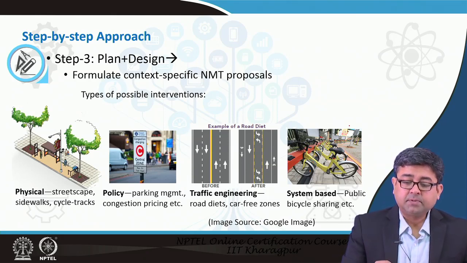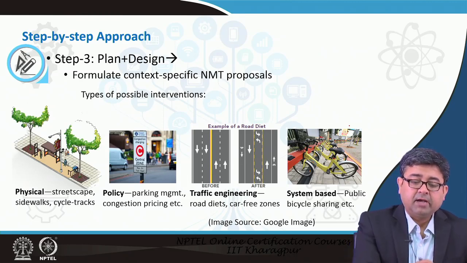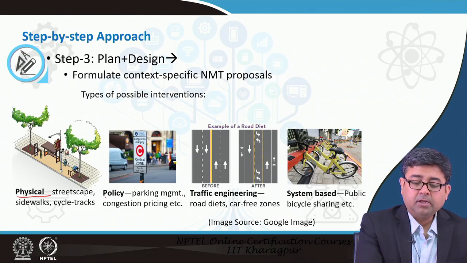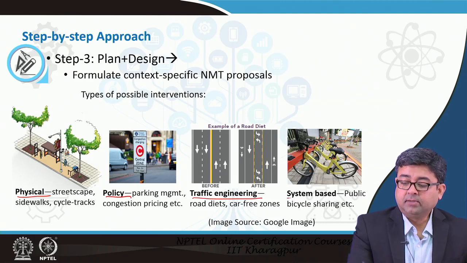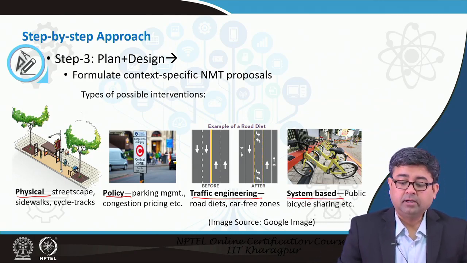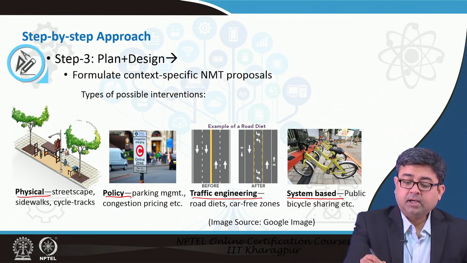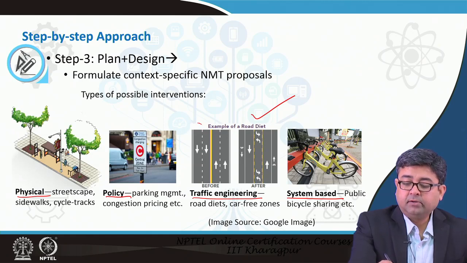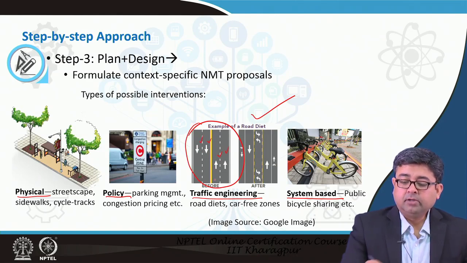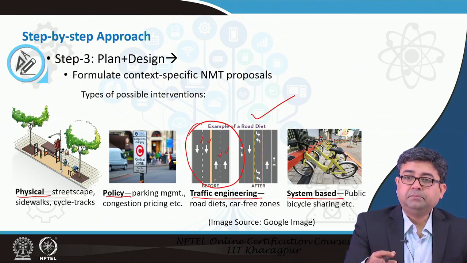There are different types of context that you can look at. You can look at the physical environment as a context, you can look at policy as a context, sometimes you can look at traffic engineering as a context, and sometimes it can be a system based context. For example, if I look at traffic engineering as a context, you will see a 4-lane divided road: 2 lanes in one direction, 2 lanes in the other direction, divided by a median. This usually has no pedestrian or bicycle facilities, so very poor NMT facilities.